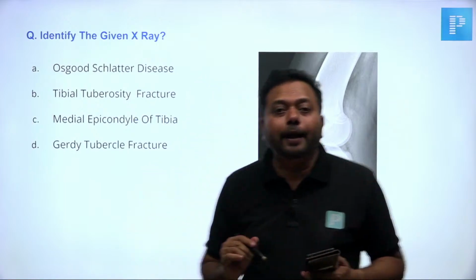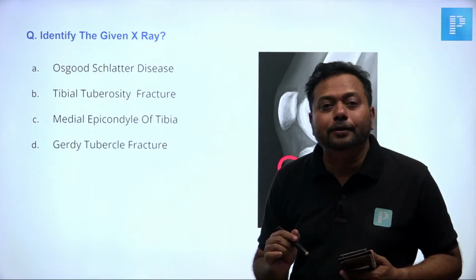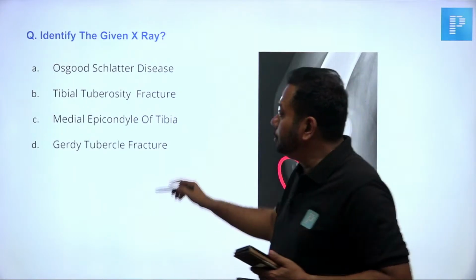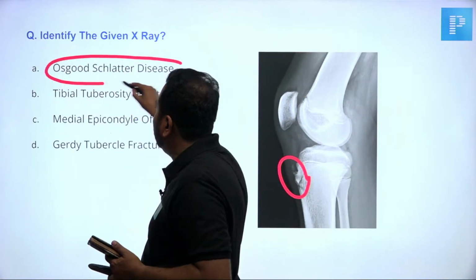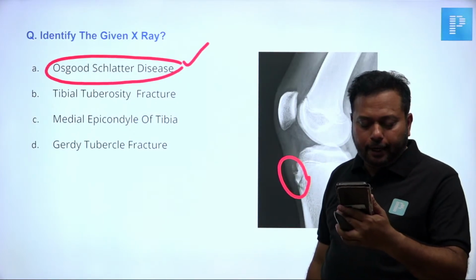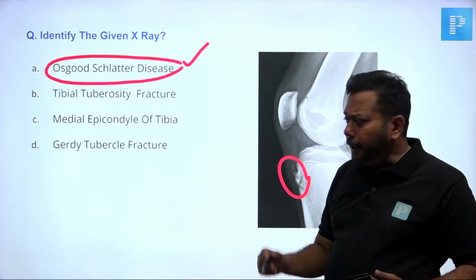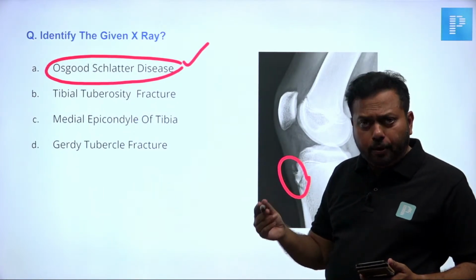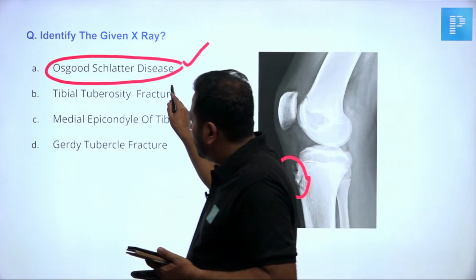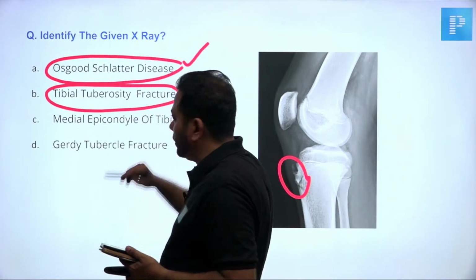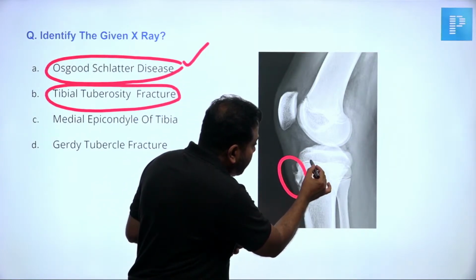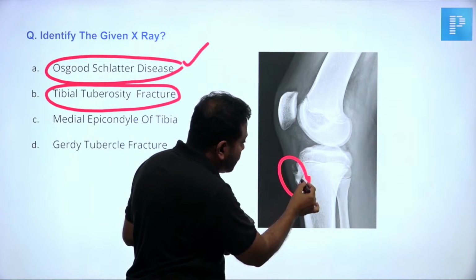This is called traction apophysitis or traction epiphysitis injury of the tibial tuberosity, and that is called Osgood-Schlatter's disease. If it happens in the tibial tuberosity, it's called Osgood-Schlatter's disease. And they had given a choice, tibial tuberosity fracture. Since the epiphysis is not closed,